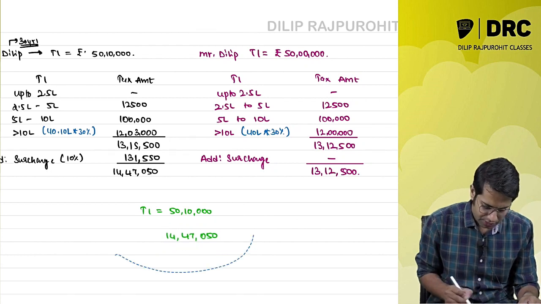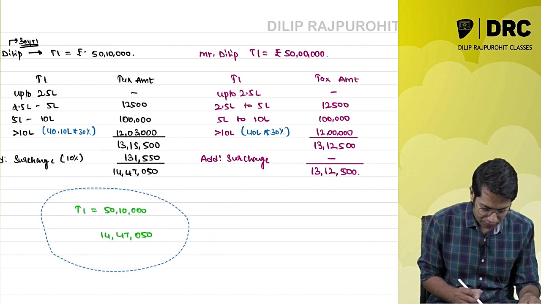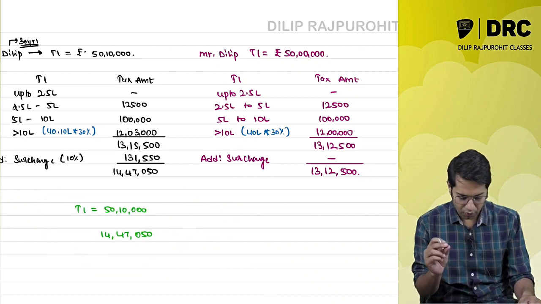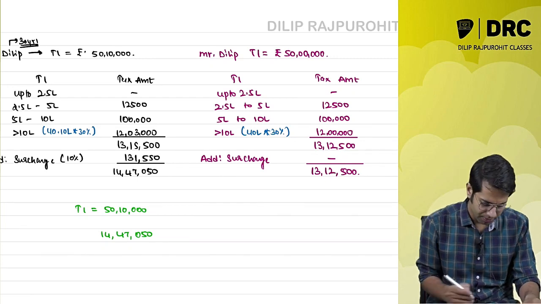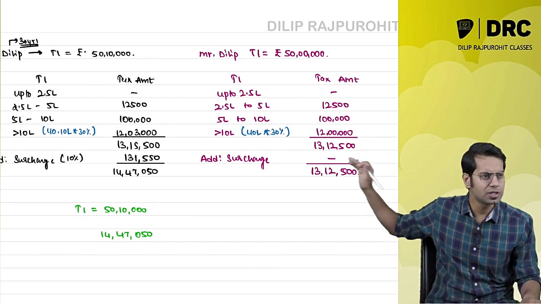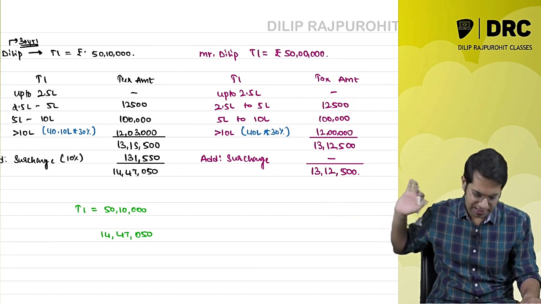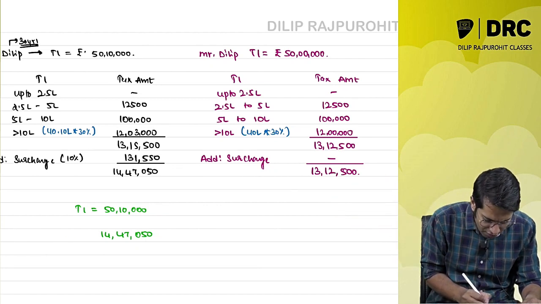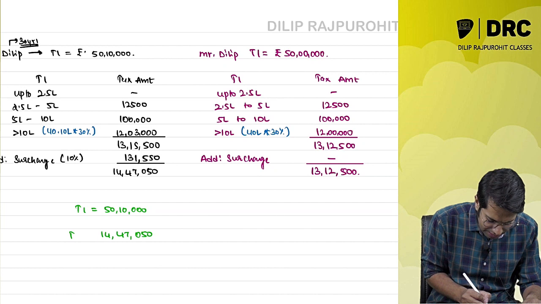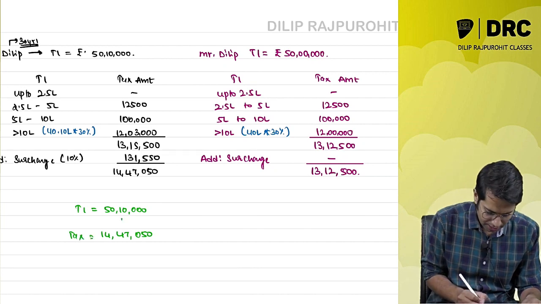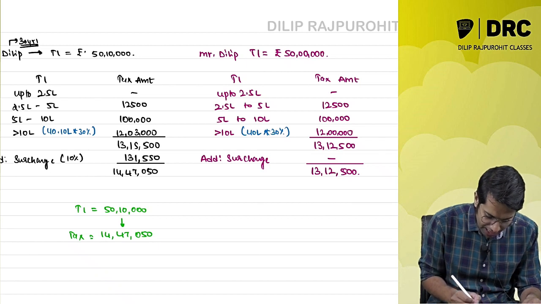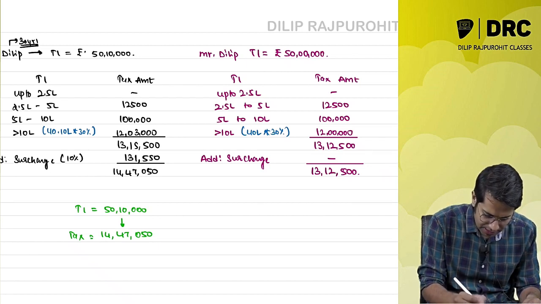See, very important concept we are going to learn. Please concentrate carefully, because if you miss out even a single point, you will not understand the concept. So if my total income is 50 lakhs 10,000, I have to pay a tax of 14,47,050 rupees.